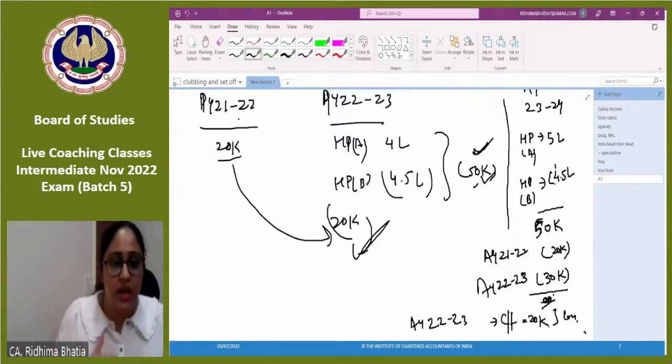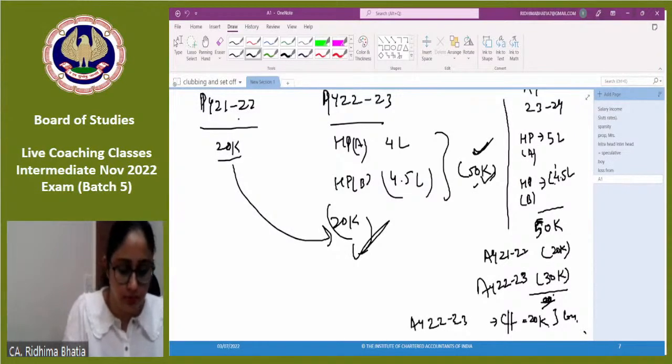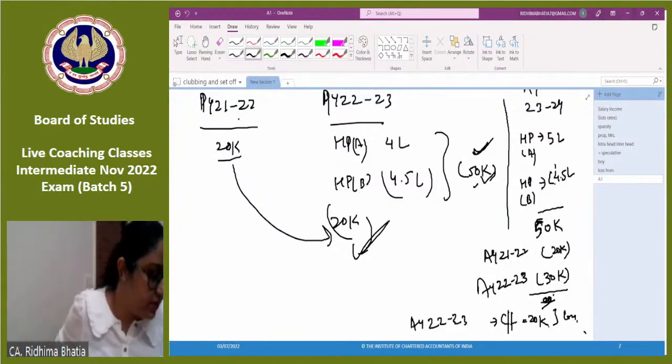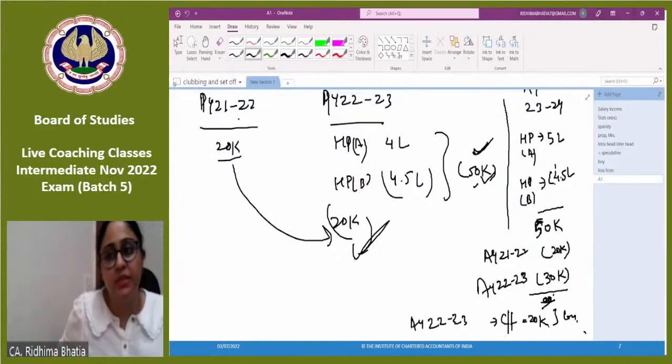Guys, you understand one carry forward का part, others are extremely easy to understand. उसमें कुछ है ही नहीं. But always remember, loss from one head, once carried forward, can be adjusted under the same head only, except unabsorbed depreciation. Unabsorbed depreciation can be adjusted with any head except salary. ठीक है, समझ लिया? Very good.